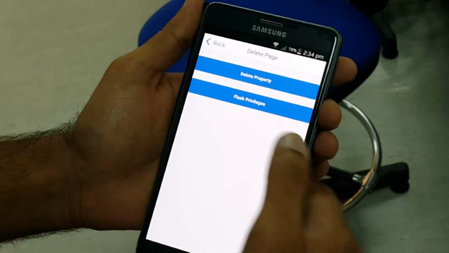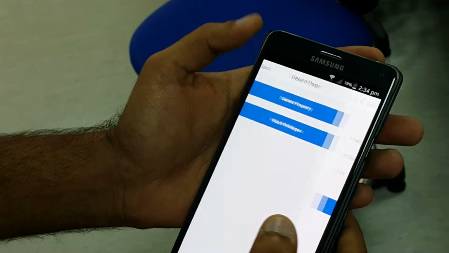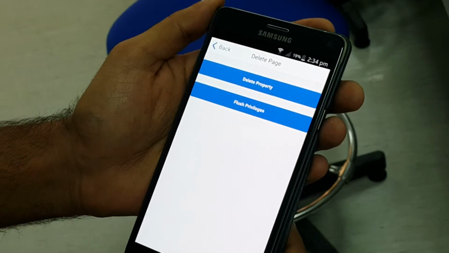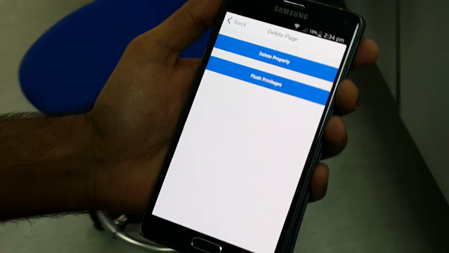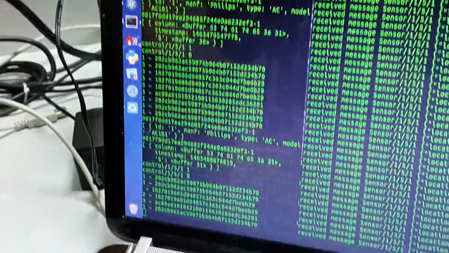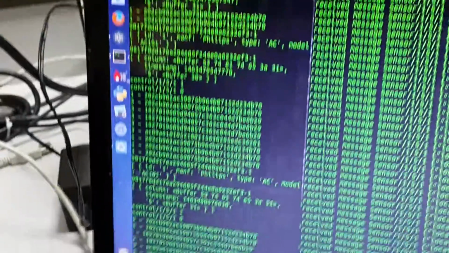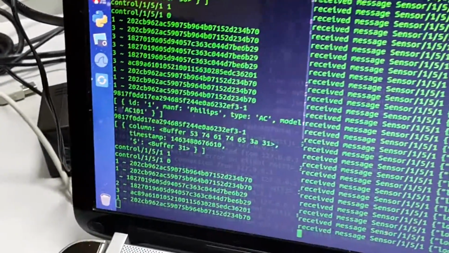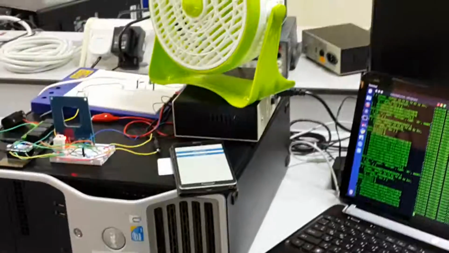Moreover, the admin has the ability to delete properties registered under a username, or even deny privileges to certain users. All these services rely on web services offered by the web server, which is programmed in Node.js. And these are some of the logs generated in the web server. We are using HTTPS for the web services to ensure the security of the communication. So this concludes our project, which is the smart HVAC system using IoT and big data analytics.